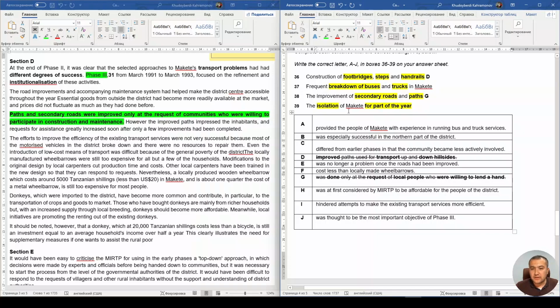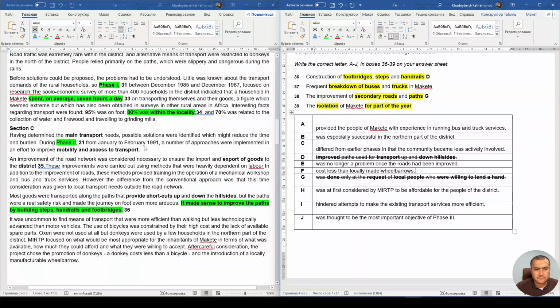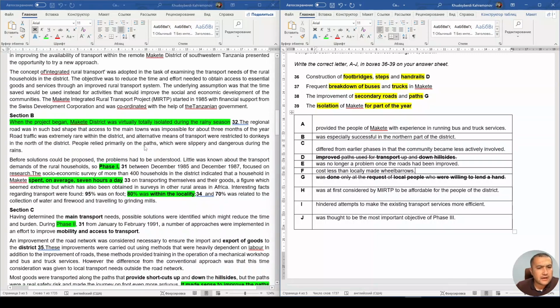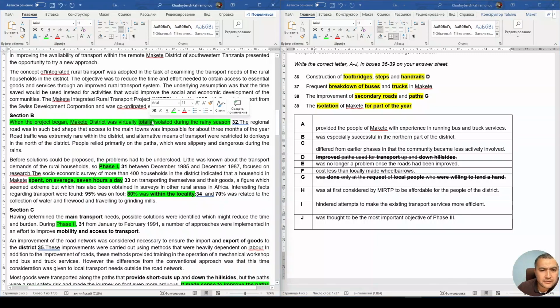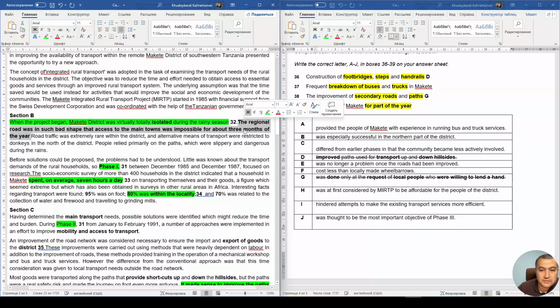And isolation of Makete. I think I had found it, right? Isolation. Here, the word isolation. Makete district was virtually totally isolated during the rainy season. The regional road was in such a bad shape that access to the main town was impossible for 3 months of the year, right? So it was impossible.